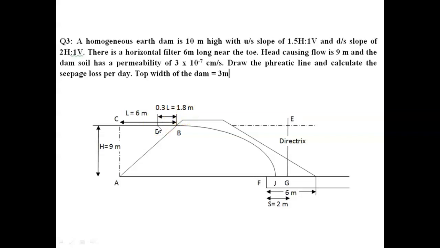The starting point is F. How to locate this point F? We have to draw the filter. Here the length of the filter is given. There is a horizontal filter of 6 meter long, so this 6 meter we have to take inside the earth dam.